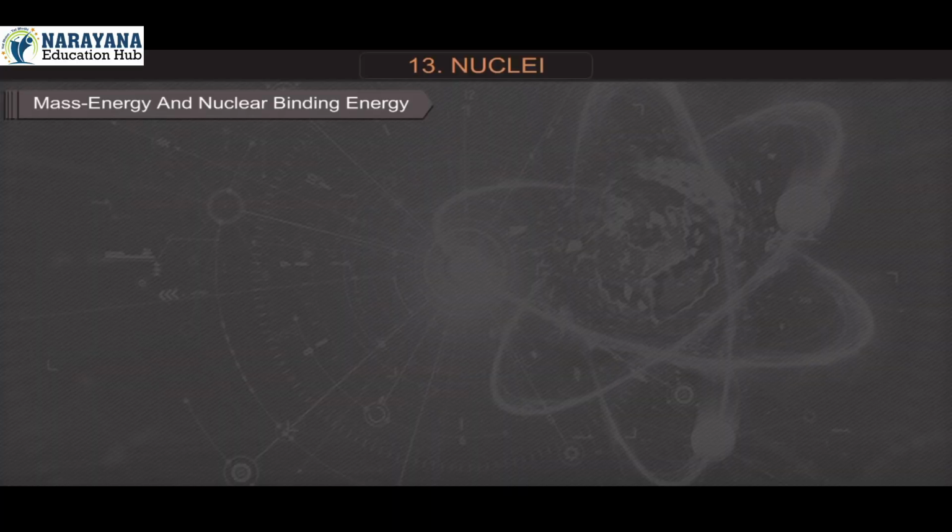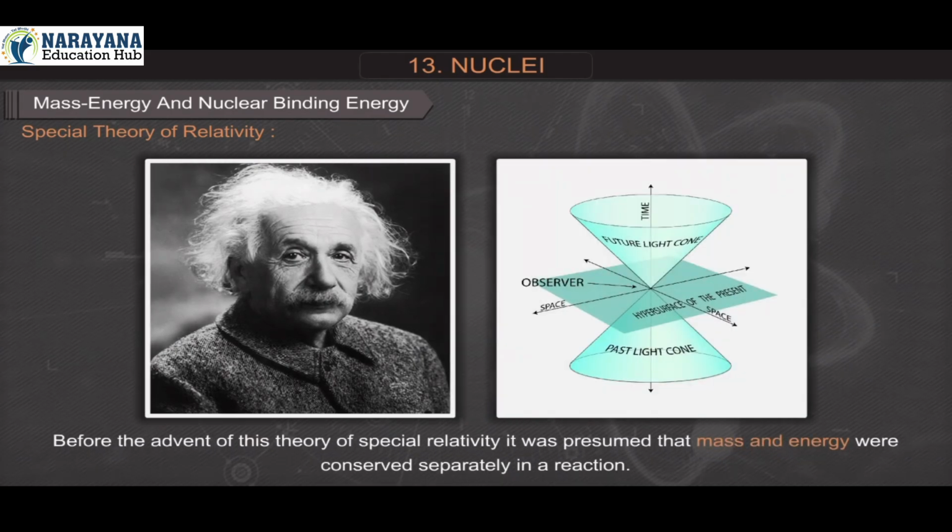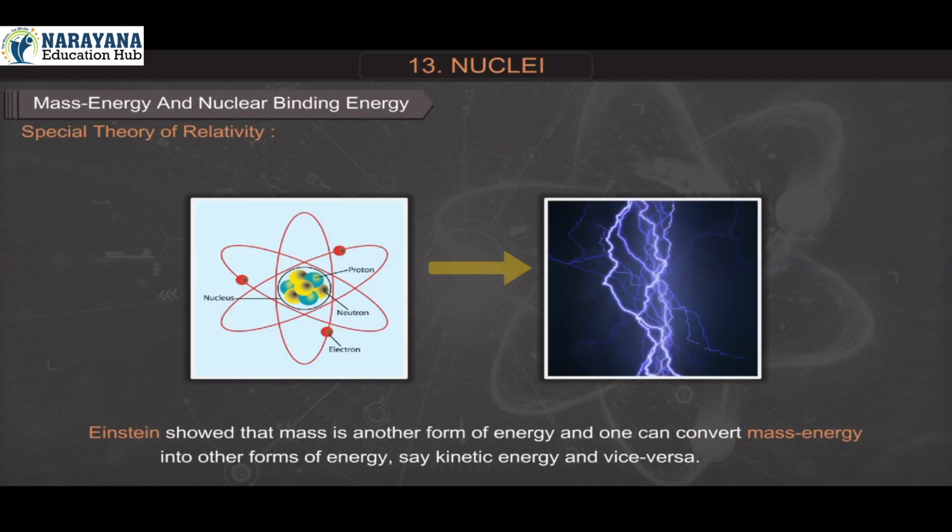Mass energy and nuclear binding energy. Special theory of relativity. Before the advent of the theory of special relativity, it was presumed that mass and energy were conserved separately in a reaction. However, Einstein showed that mass is another form of energy and one can convert mass energy into other forms of energy, say kinetic energy, and vice versa.